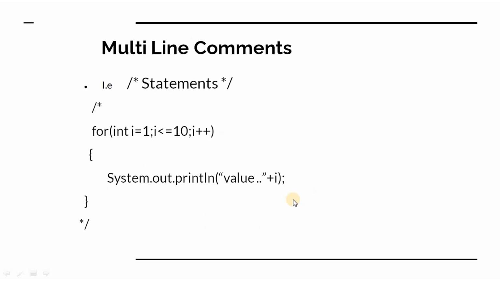Second one, coming to the multi-line comments. The multi-line comments are used to comment multiple statements, which start with /* and end with */. It is used for commenting multiple statements.